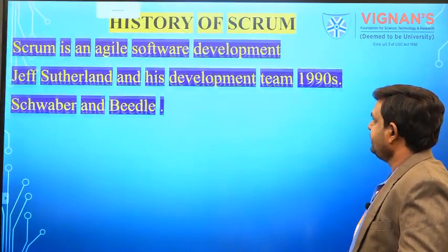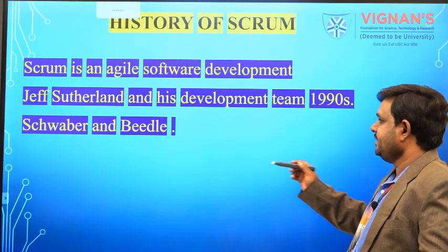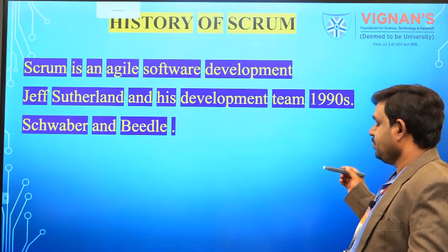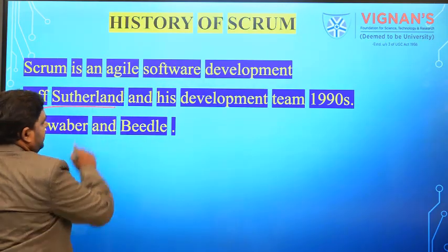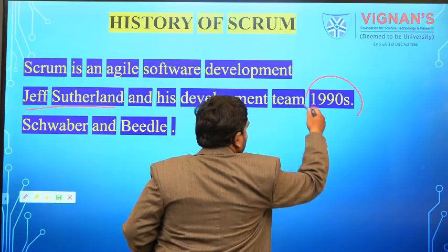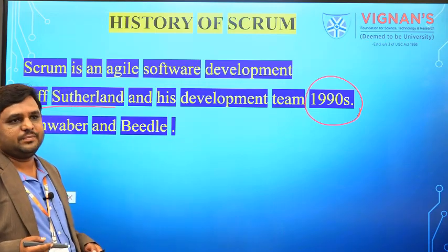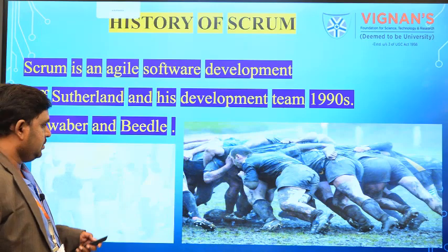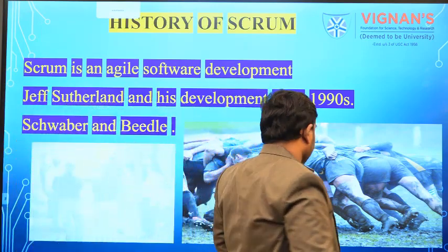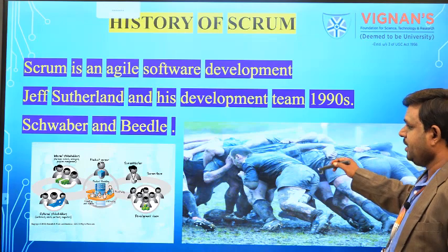Next, the history of Scrum. Scrum is an Agile software development method which was developed by Jeff Sutherland and his team in the early 1990s. The name Scrum is derived from the game called rugby. In rugby, a team of members works together, and through teamwork they win the match.